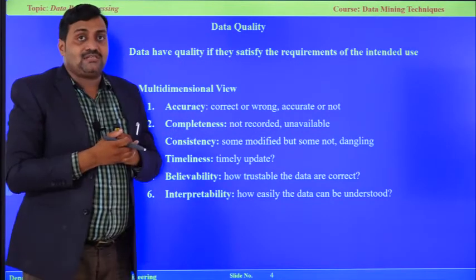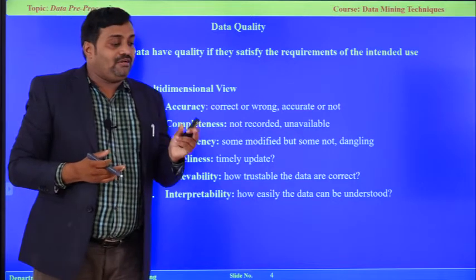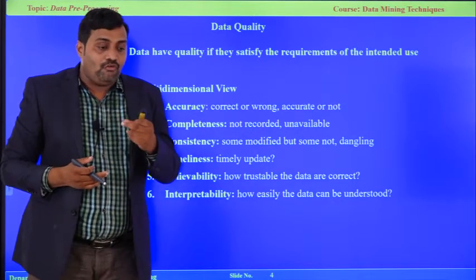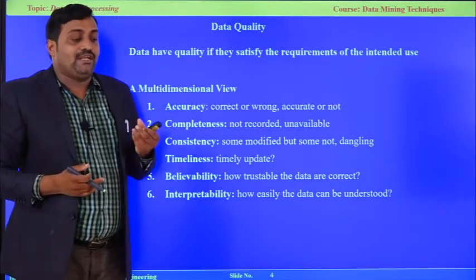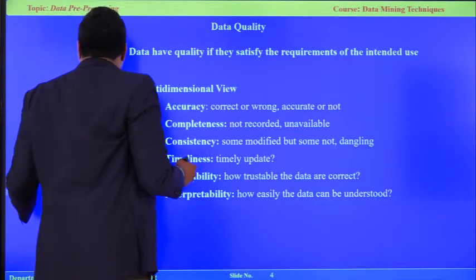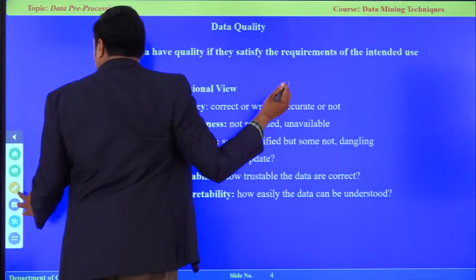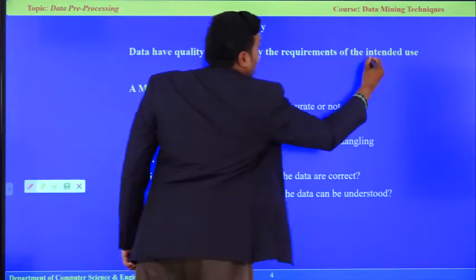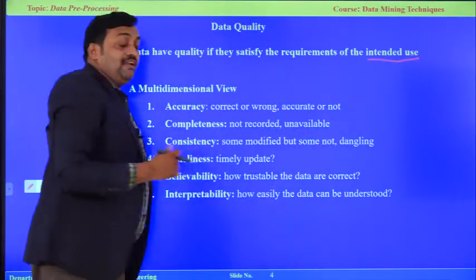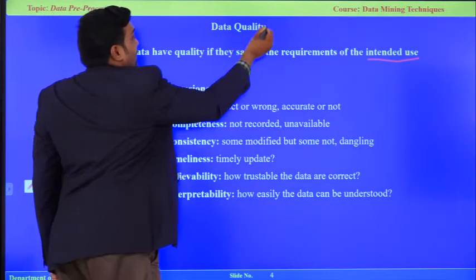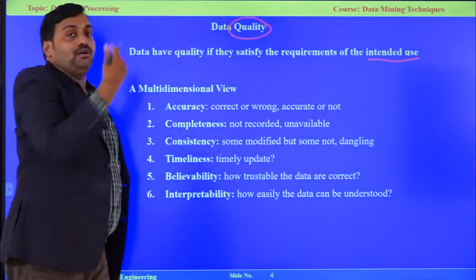Another hurdle is quality of the data. What data we are going to receive, how good it is, what is the quality. Based on the quality only, we are able to do the particular operation. If we want to do a particular operation, what kind of job we want to do will always depend upon the quality of the information we got.